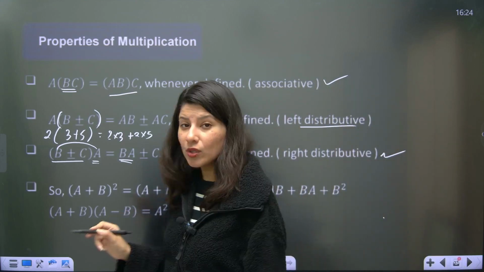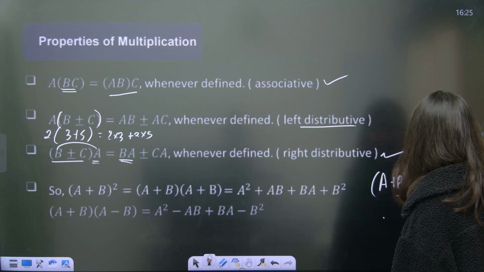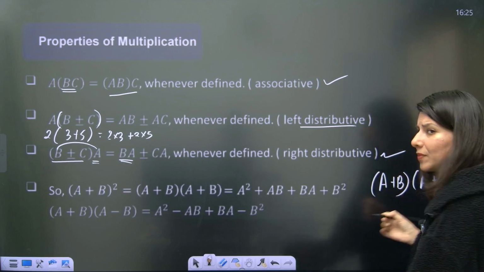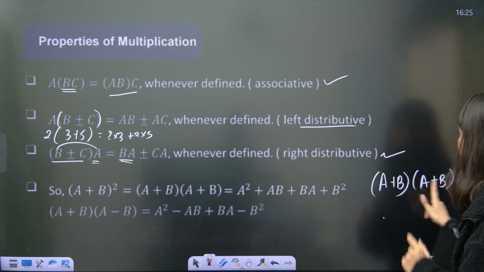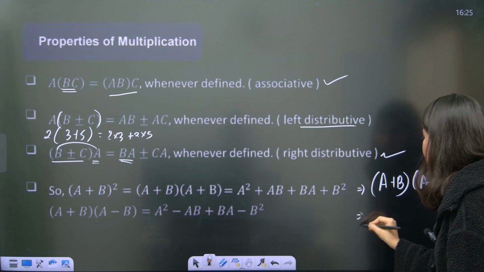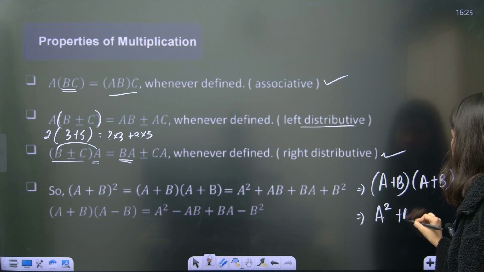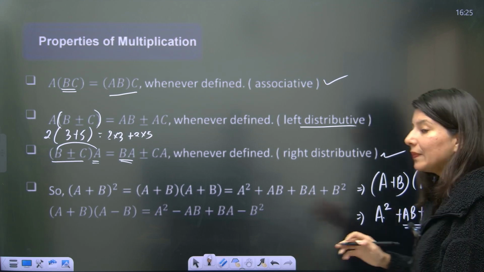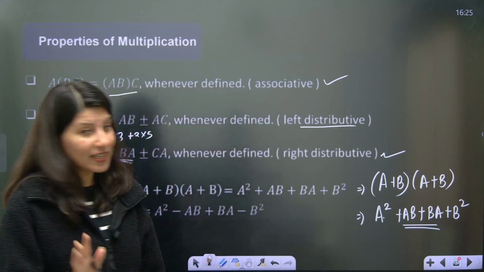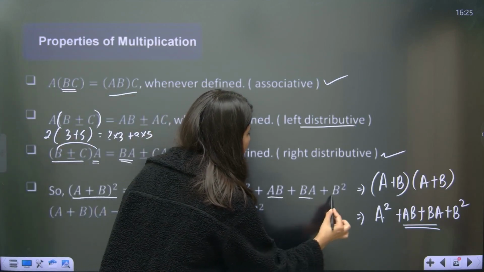Now A plus B whole square. Understand. A plus B whole square is what? A plus B, A plus B. It is not your usual A square plus B square plus 2AB. Don't do that. So A plus B into A plus B. A into A is A square, this is fine. A into B is AB, this is also fine. Plus BA plus B square. Now, AB and BA are completely different things. You can't just write 2AB. So understand, A plus B whole square is A square plus AB plus BA plus B square.